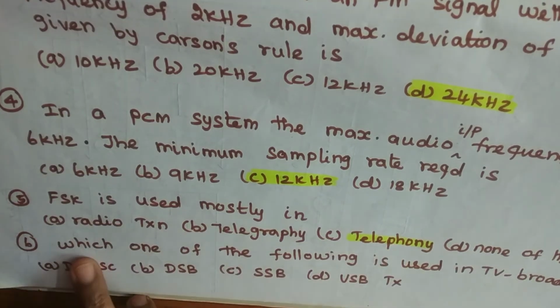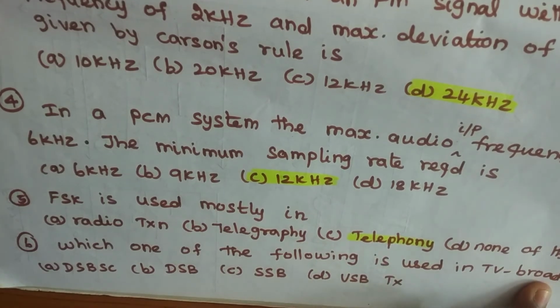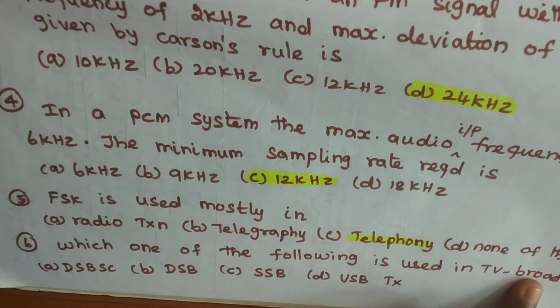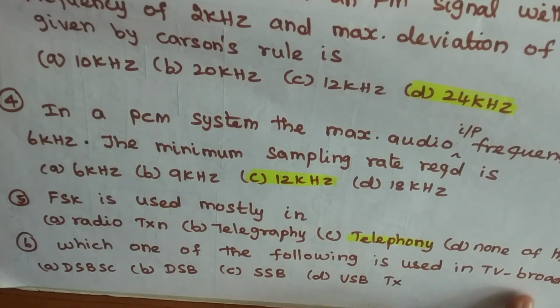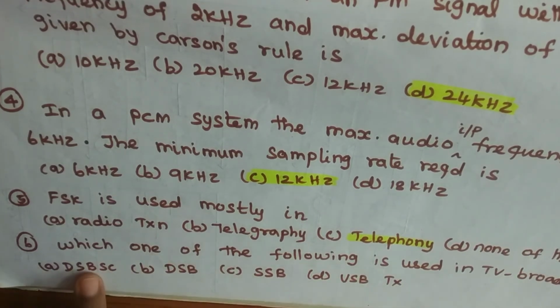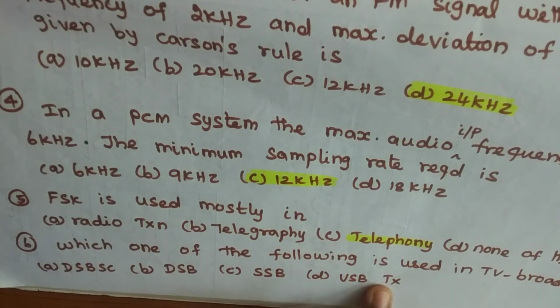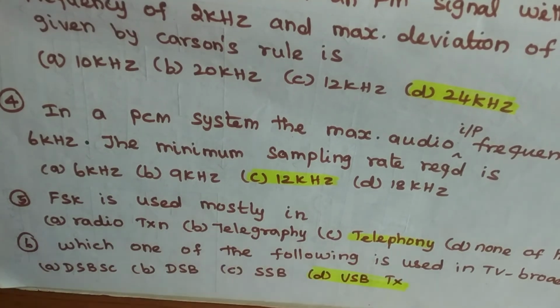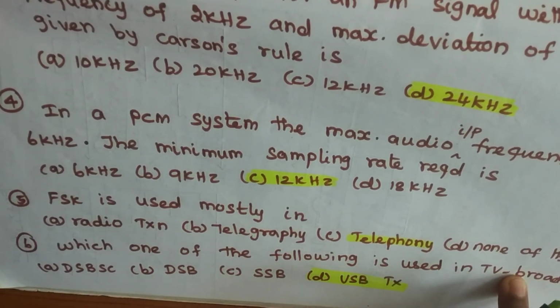Then the last question, which one of the following is used in TV broadcast? In television, video uses VSB amplitude modulation, audio uses frequency modulation. Therefore, the answer, see the options: DSB-SC, DSB, SSB, VSB transmission. So the answer is option D. VSB transmission is used in television broadcast.